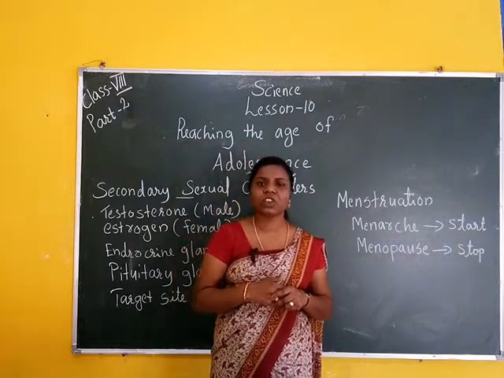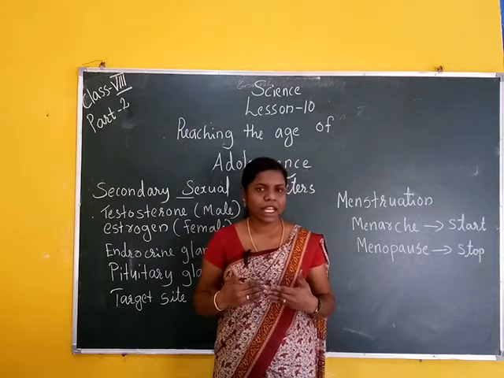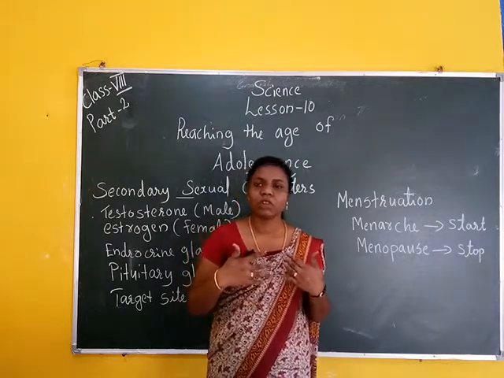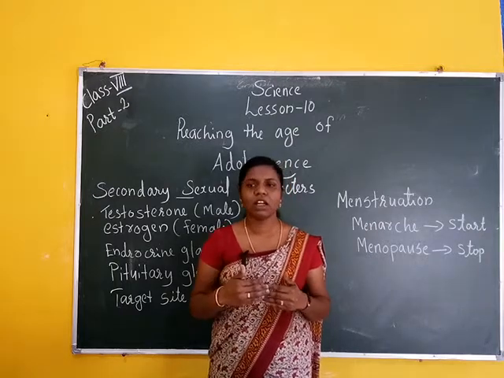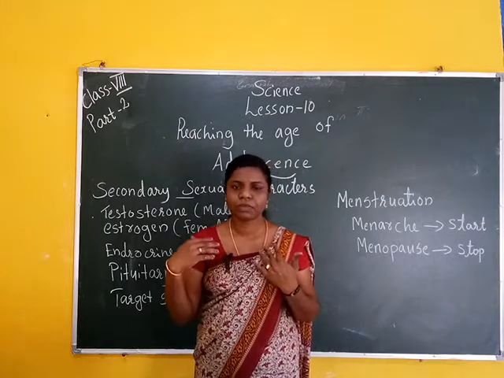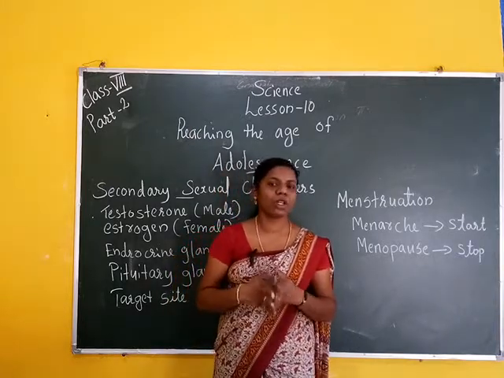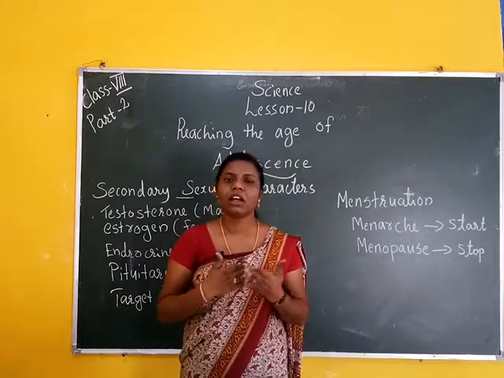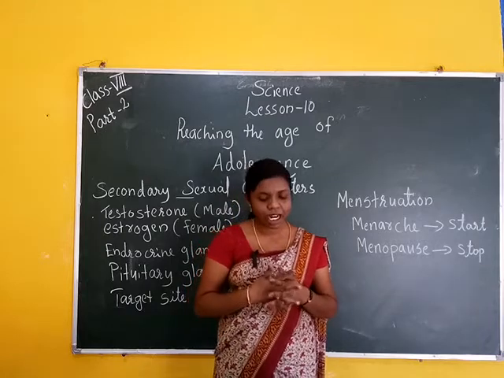The secondary sexual characters in humans are, in males, growth of pubic hair, beard and mustache, then hair on chest and underarms. In females, enlargement of breast, then appearance of pubic hair, then hair on underarms.